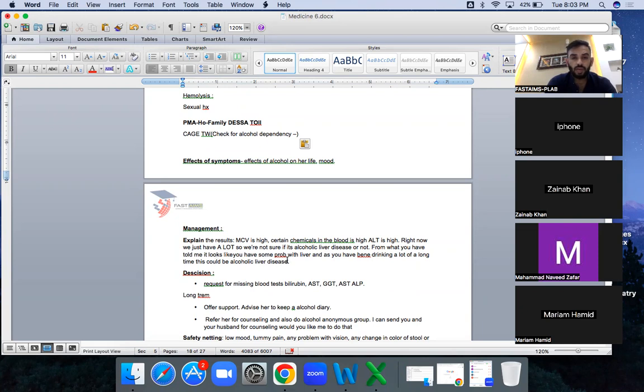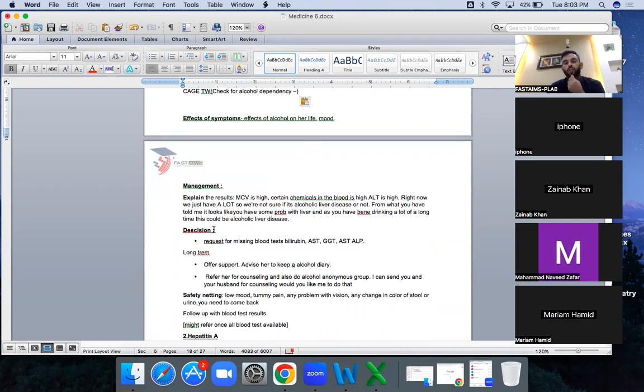From what you have, it looks like you have some problem with your liver. This is because of binge drinking a lot of alcohol. Okay. And we need to take a lot of other tests: AST, GGT, and ALP. We need to do these tests, and in the long term offer support. This scenario we have already done. If it is due to alcohol, we cannot give any medication. What we can do is the same as what we do in the CAGE scenario.